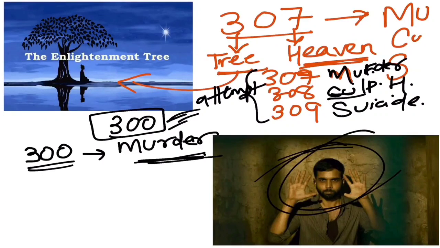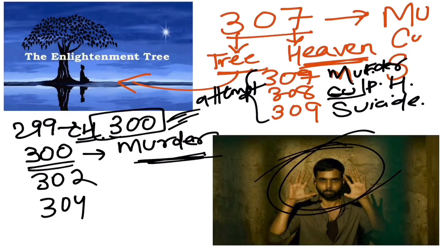So what will be just one IPC back of it? 299 for culpable homicide, right? 300 is murder and 299 is culpable homicide. Now the punishment 302 and 304.